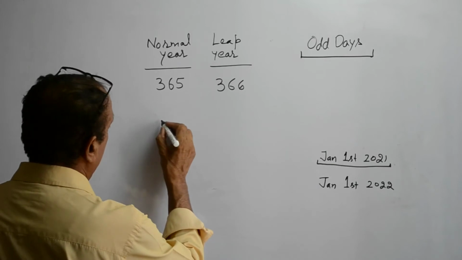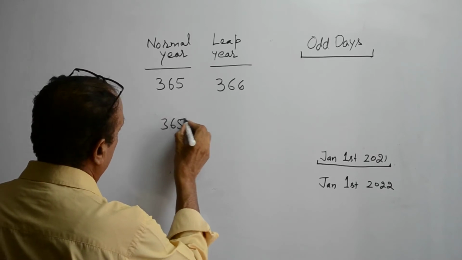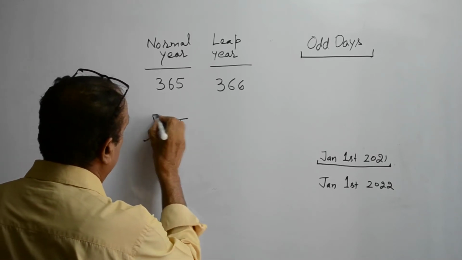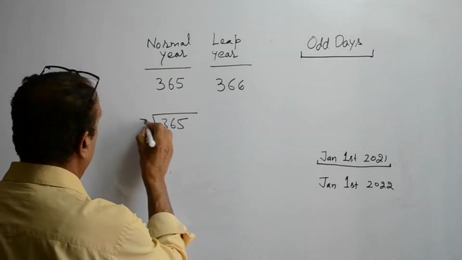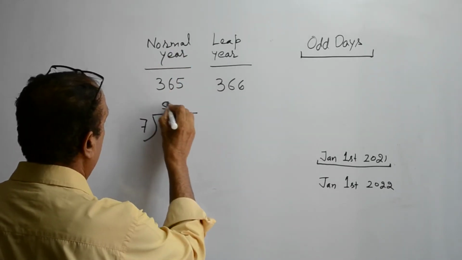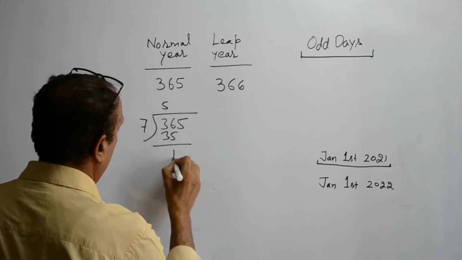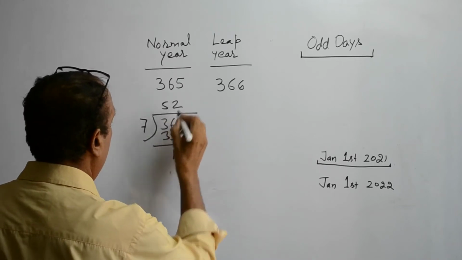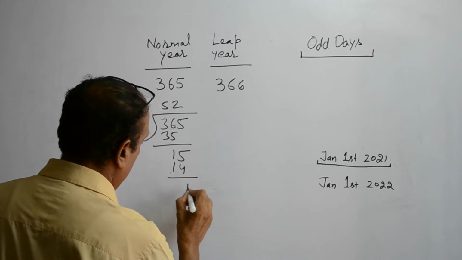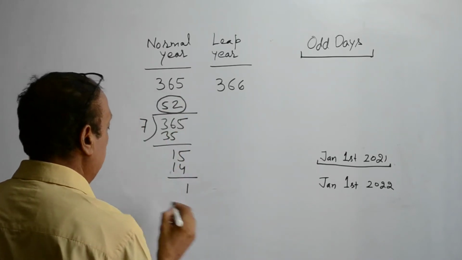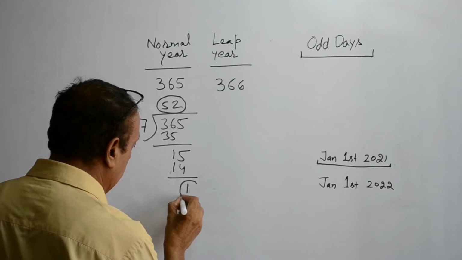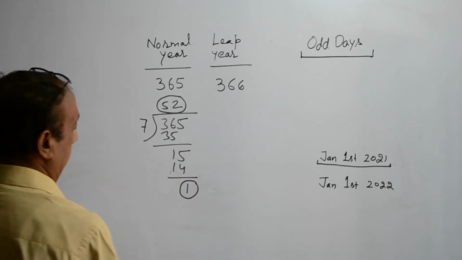So let us see, when we divide 365, meaning the days in a normal year, by 7, what we get. There are 52 full weeks and there is 1 day extra.